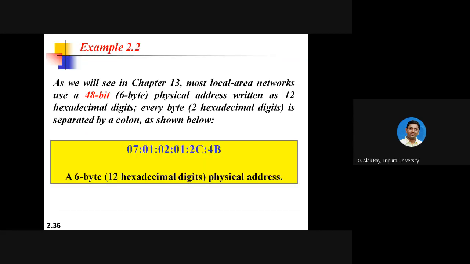When the physical address is written in hexadecimal digits, an example is 07:01:02:01:2C:4B. So this is the first byte, second byte, third, fourth, fifth, sixth byte, so 6 positions. Whenever you look, you will get this kind of address. Directly you can say that this is a physical address whose length is 48 bit or 6 byte or 12 hexadecimal digits.